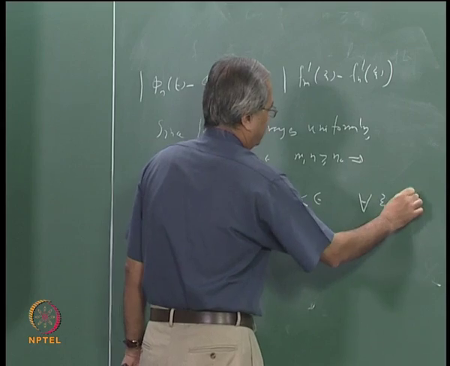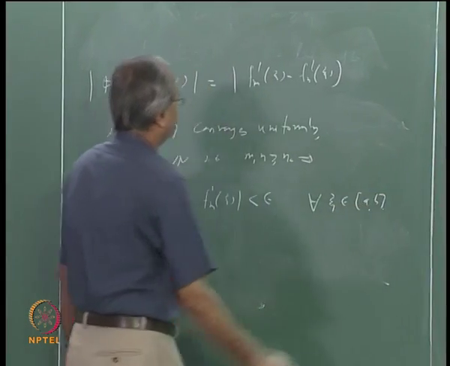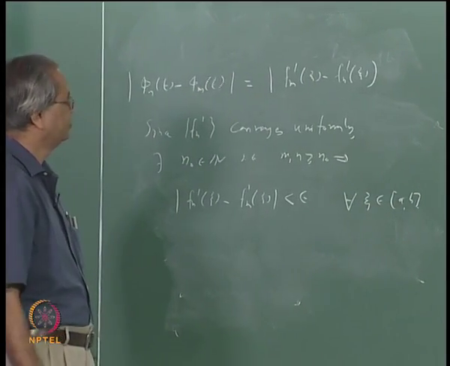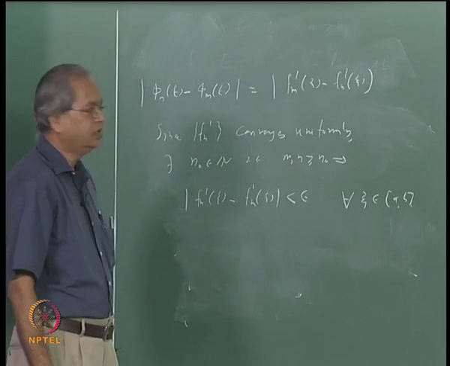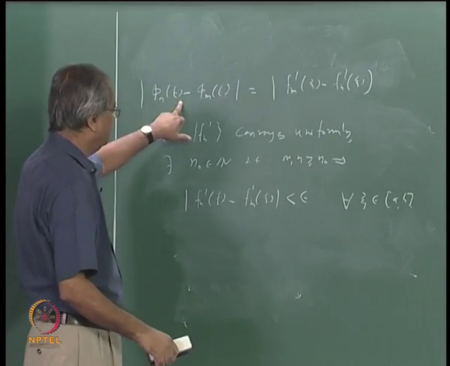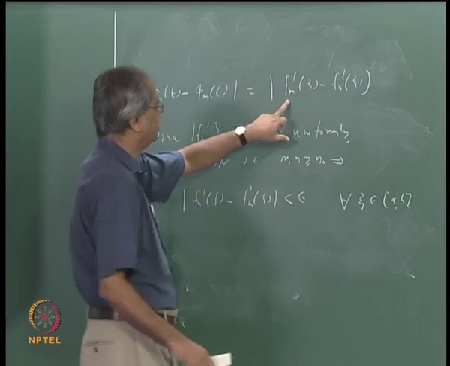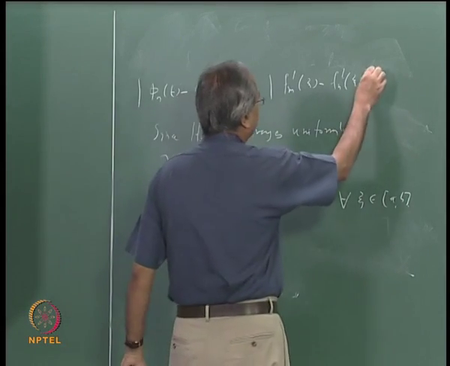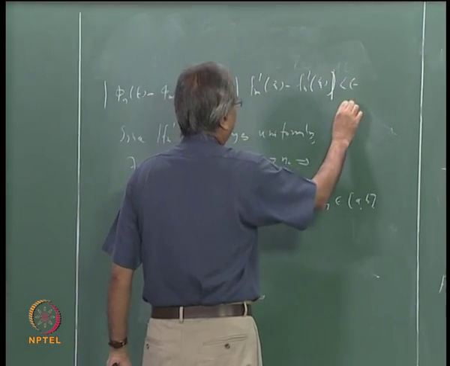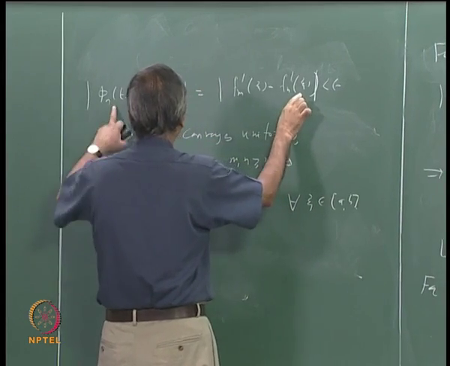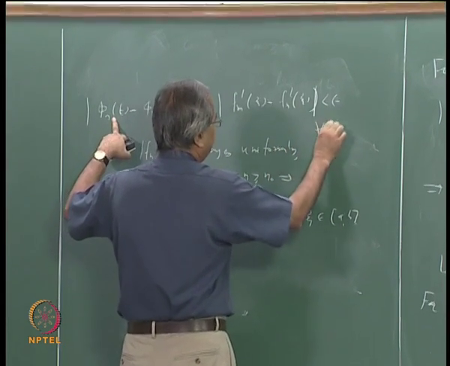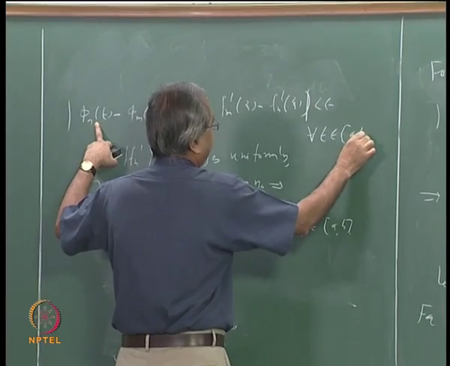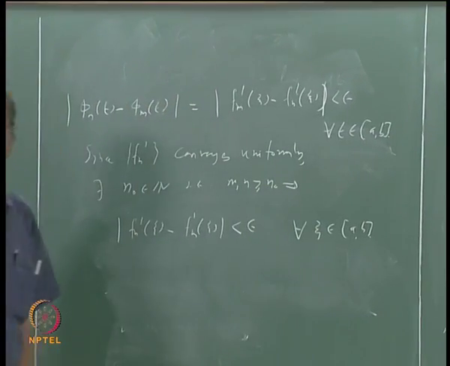That is important, for all xi in AB. So going back here, since this happens for every xi, this is less than epsilon for every t in AB.